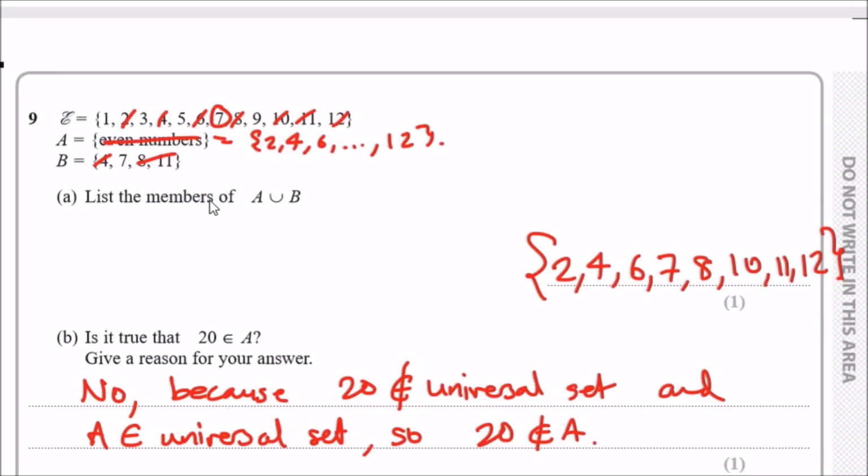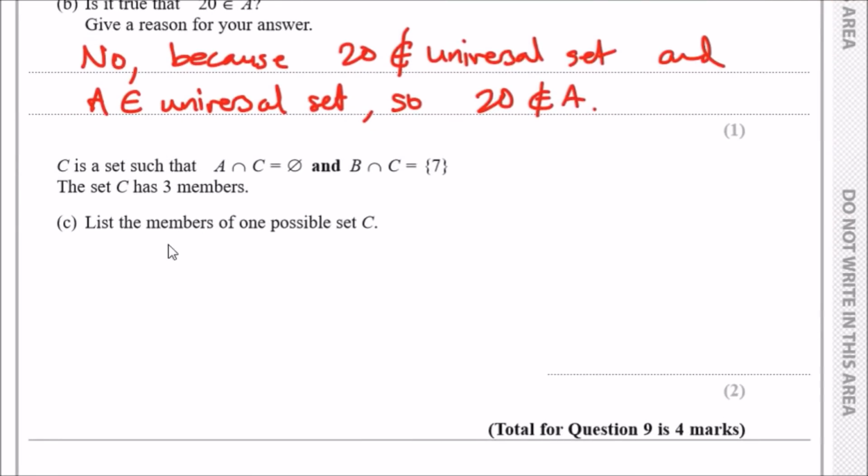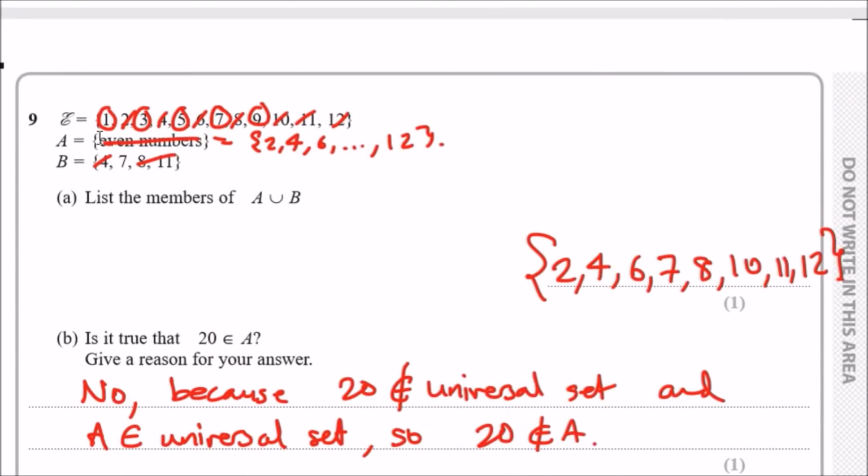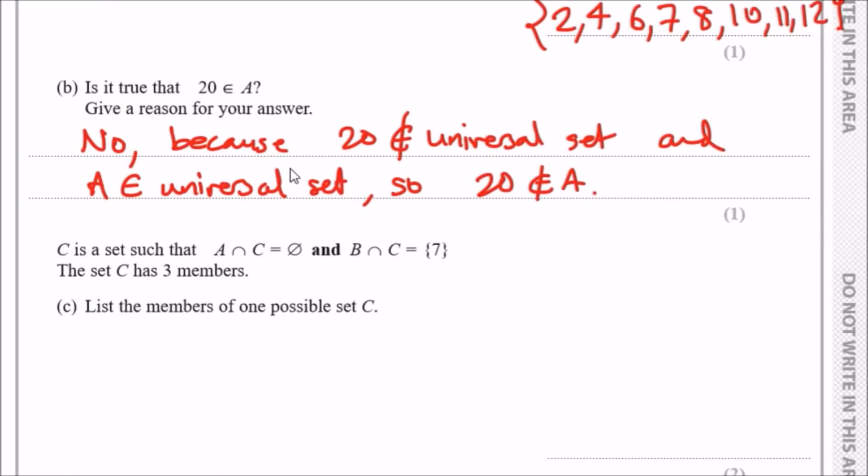But this means that we still have a possibility of 1, 3, 5, and 9. Any of these digits could potentially be in the set. But C has 3 members. List one possible set C. So we could say, for example, 1, 3, and 7, or any of the odd numbers and 7.